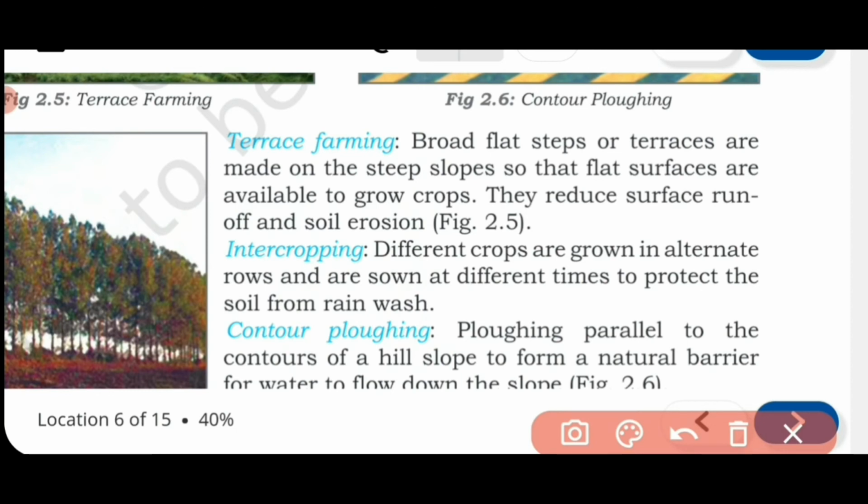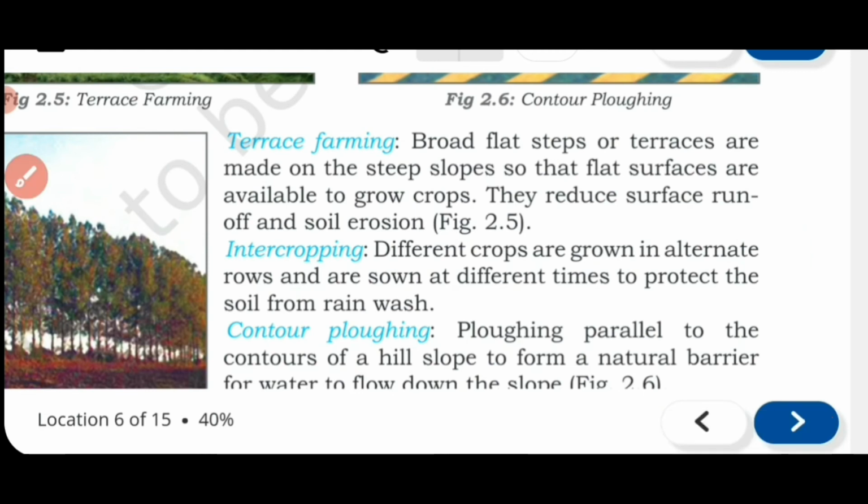As I told you, rice, then grasses or another vegetation, then again rice, then again grasses. So they will be protecting the soil, maybe from wind erosion, maybe from erosion by the rainwater.